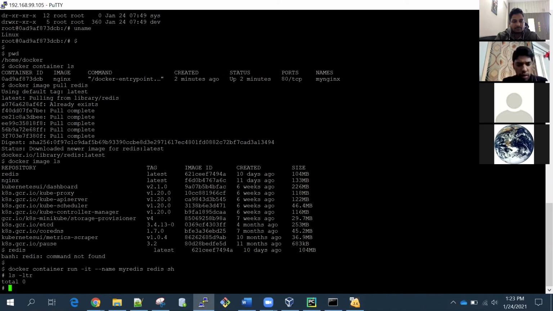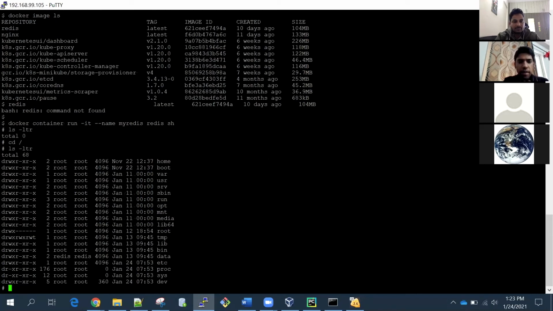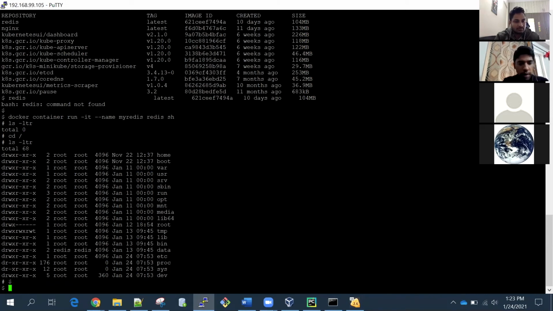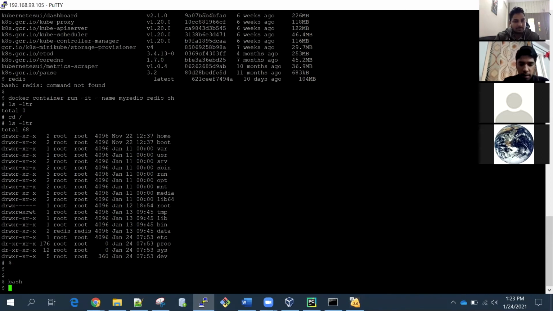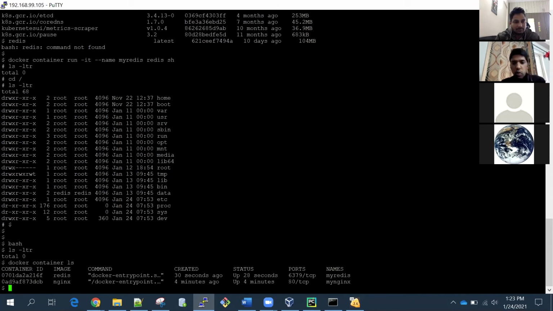There is no file here. Let me see. Yeah, files are here, but in the root directory. So these are the files here. Okay. So if I want to come out, Control P, Control Q, I'm outside this. Okay. So if I do docker container ls, two containers are running now, my Nginx and my Redis.